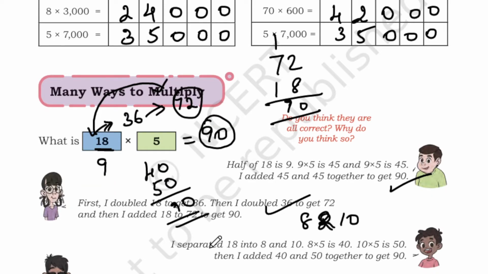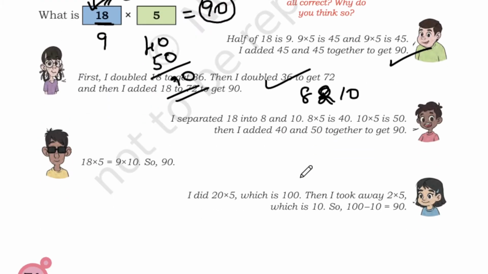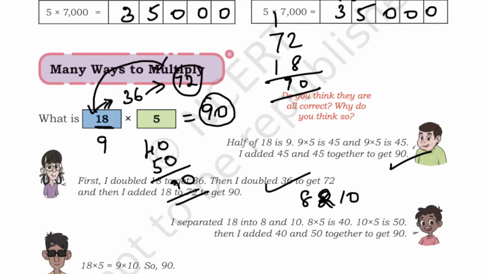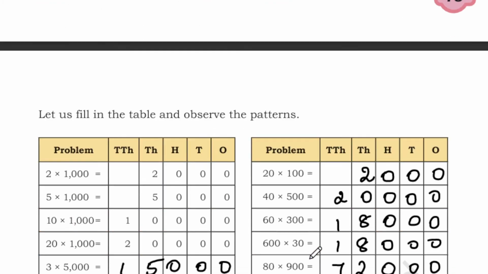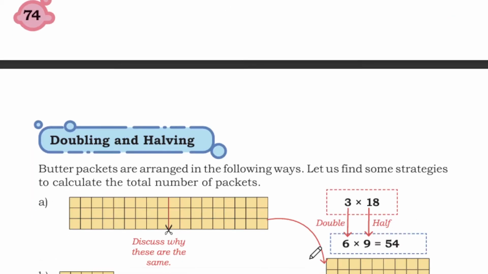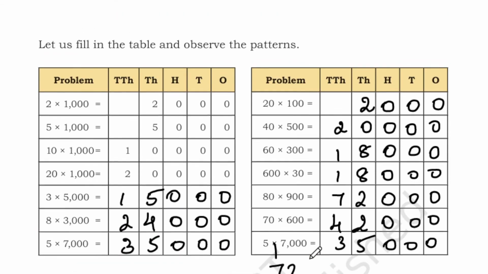So there are many ways to multiply, students, not only the way which we did. Here see, there is one more step. 18 into 5 is half of 18 into 10, so 9 into 10. So it is 90. I did 20 into 5, which is 100. Then I took away 2 into 5, which is 10. So 100 minus 10 is 90. So this is also one of the methods. Likewise we have many methods in mathematics and for calculations also. We will see this in our part 2 video, students.